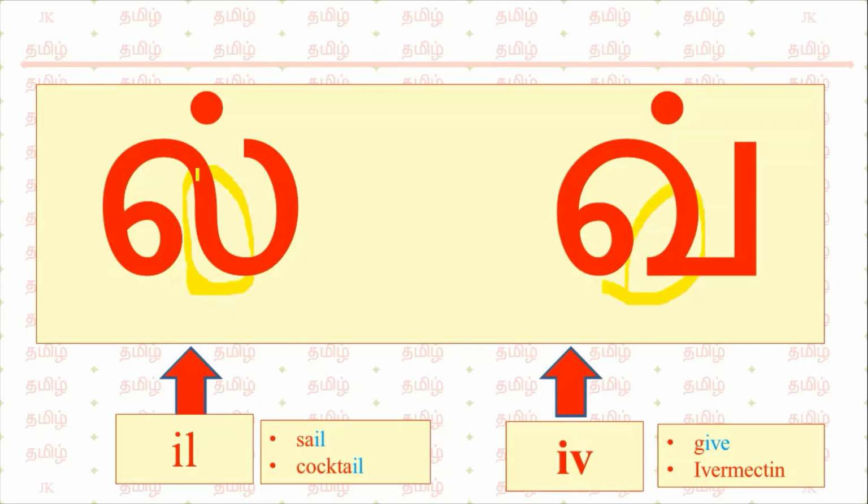It will be like taking a U-turn, but here it will have a fine structure. So appearance-wise it will look the same, but there is a small difference. This is il, this is iv. Sail, il. Cocktail, il. Give, iv.